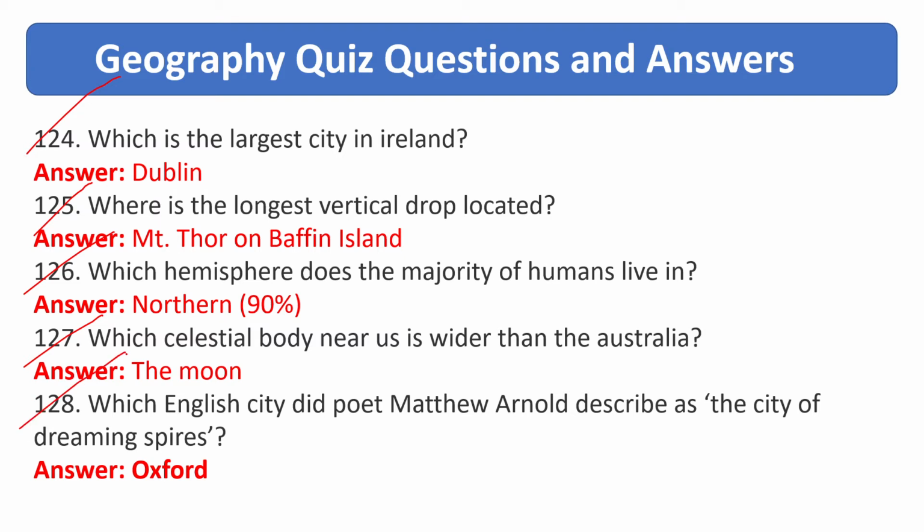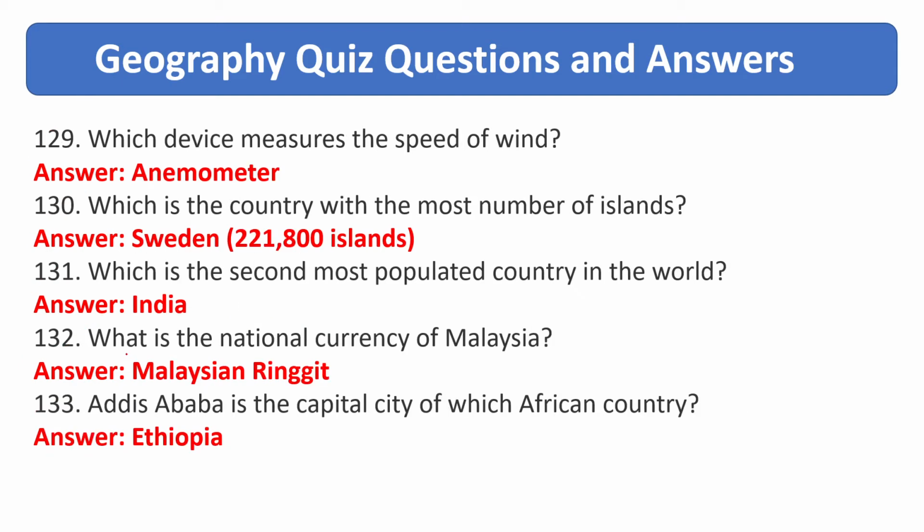Which English city did poet Matthew Arnold describe as the city of dreaming spires? Answer is Oxford. Which device measures the speed of wind? Answer is anemometer. Which is the country with the most number of islands? Answer is Sweden. Which is the second most populated country in the world? Answer is India. What is the national currency of Malaysia? Answer is Malaysian ringgit.